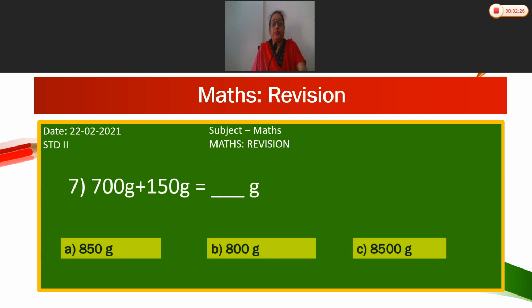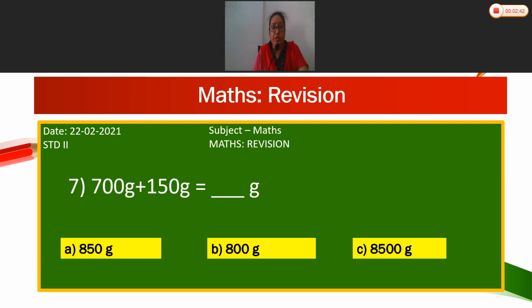Seventh one. 700 grams plus 150 grams is equal to dash grams. So you have to add. First, always you have to add the ones column. You have to add ones place.